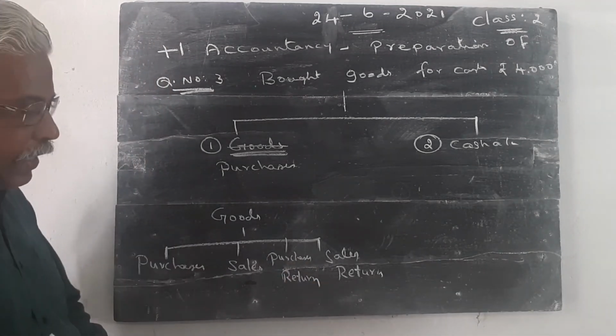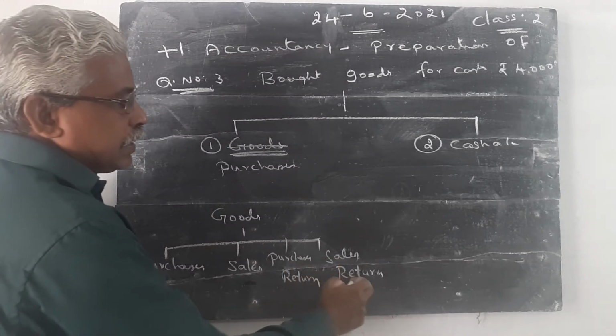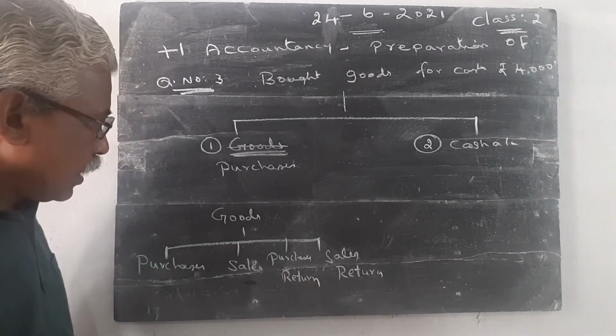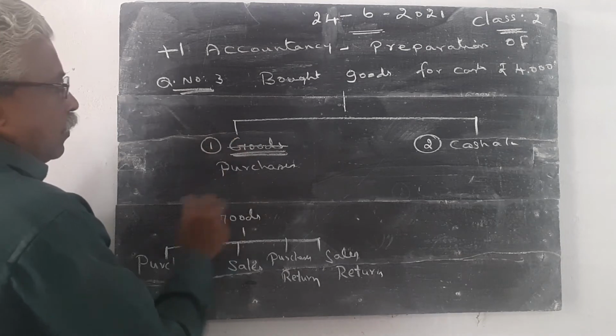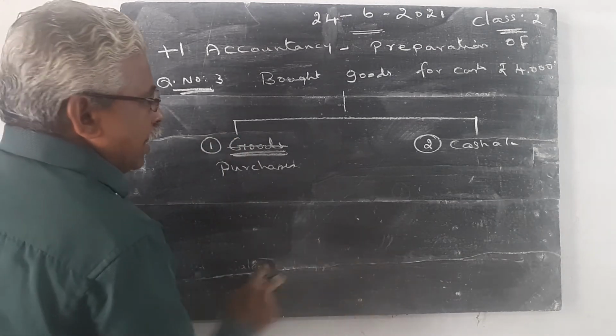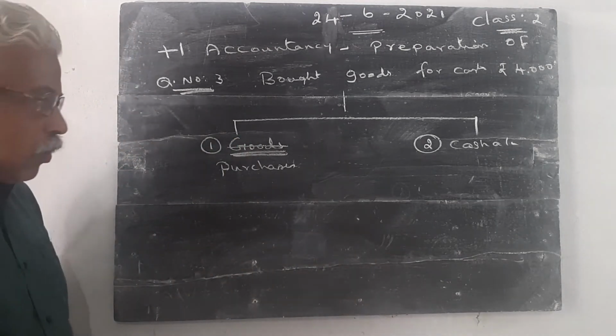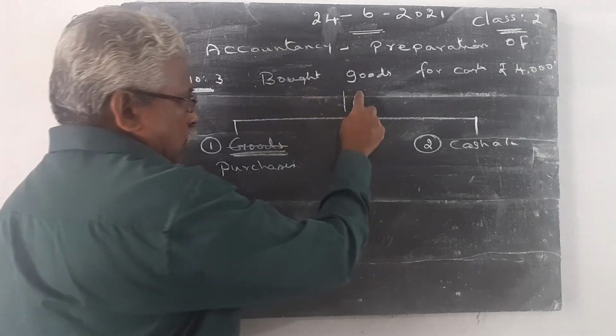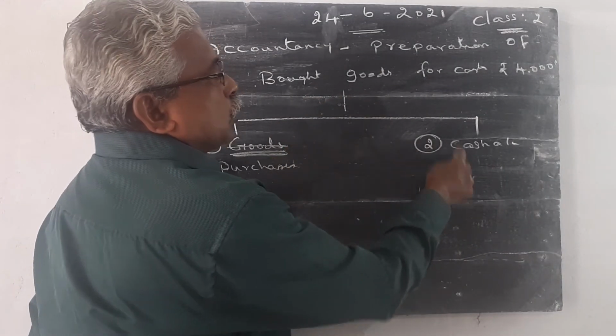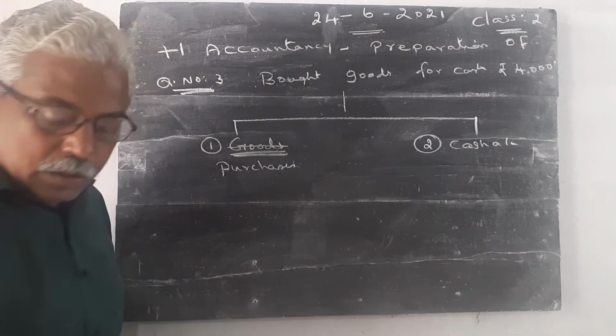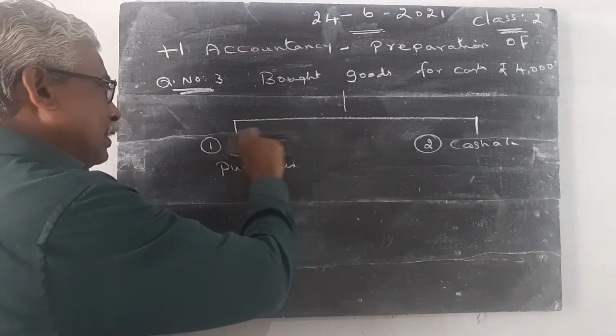If our customer returns the goods, it is a sales return. So hereafter, instead of goods, we have to use the word purchases.